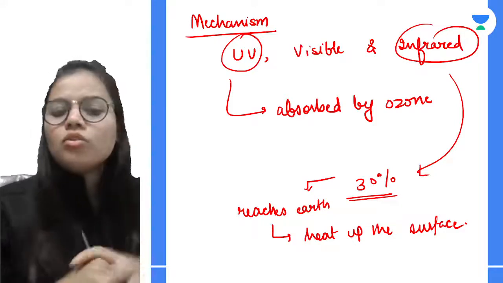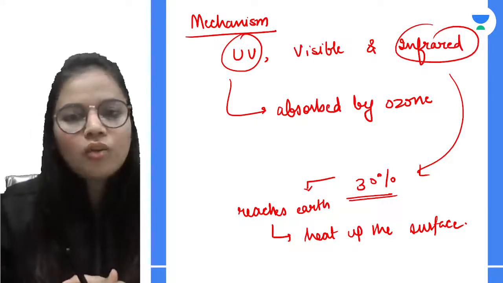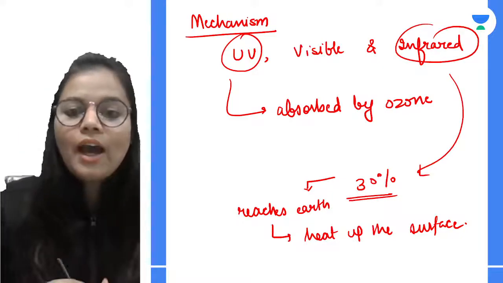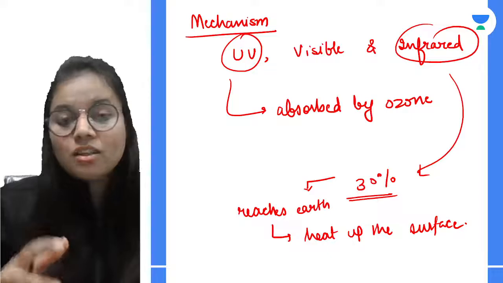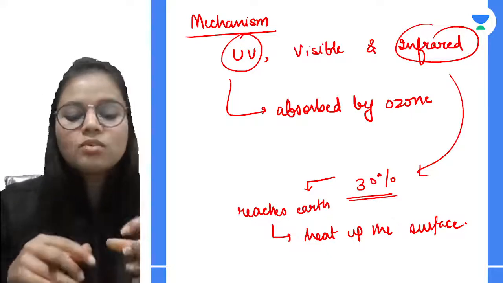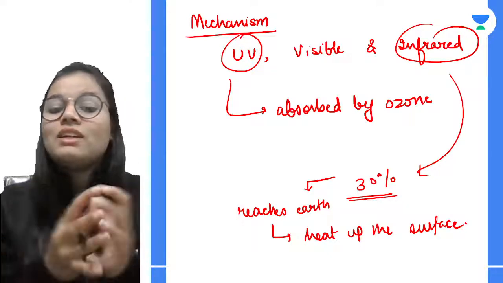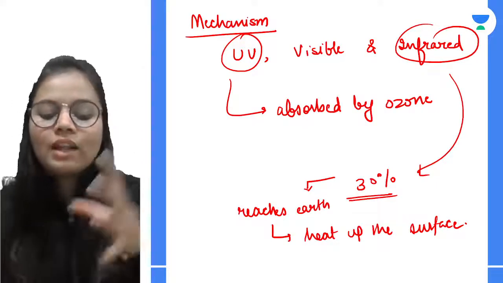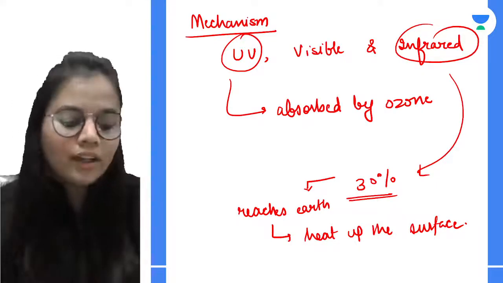Now you will be thinking, okay, greenhouse gases are good for us, so what is this global warming then? So what happens? This greenhouse effect is important, but if these greenhouse gases are increased in quantity, then it leads to global warming, and that is very harmful to us.